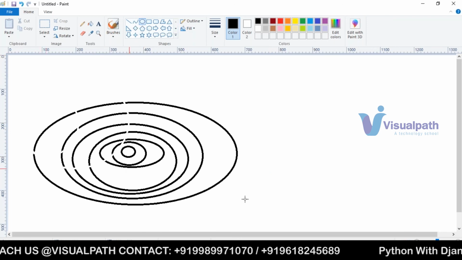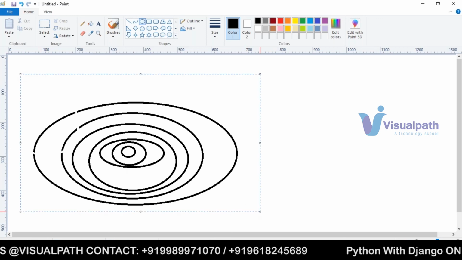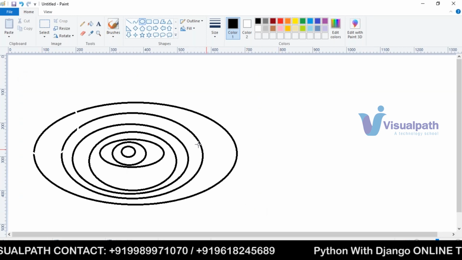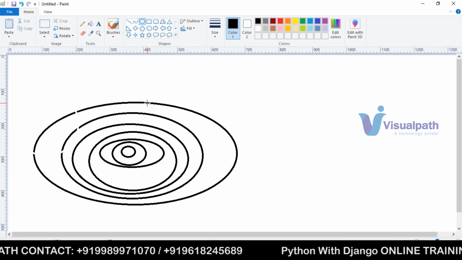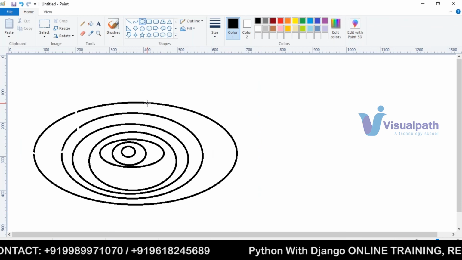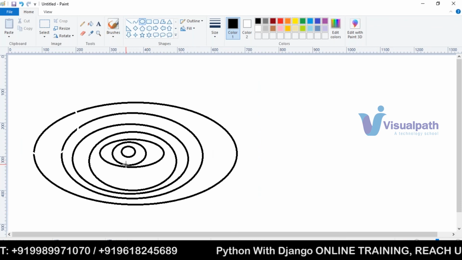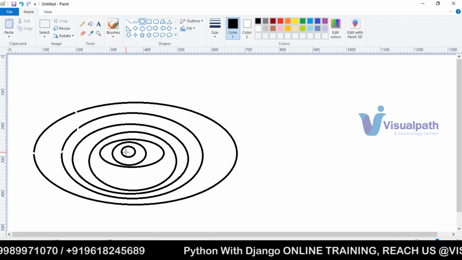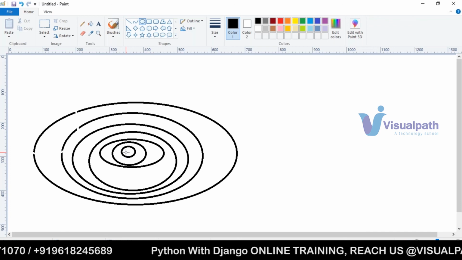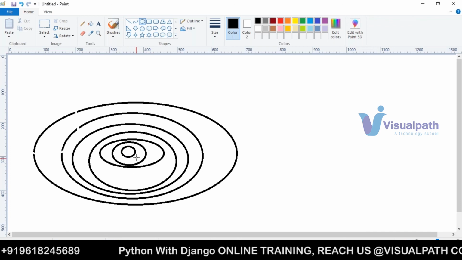This is what we call backward compatibility. The code we are running on Java 10 will run on Java 1 also, because it has backward compatibility.